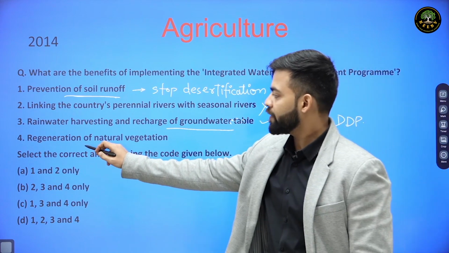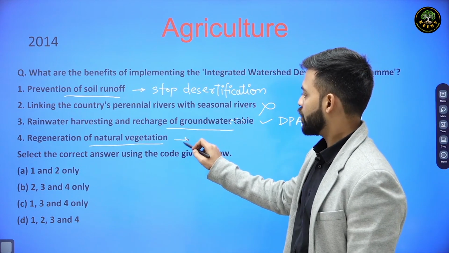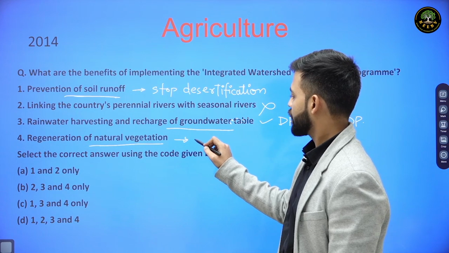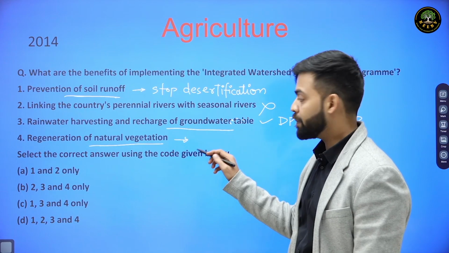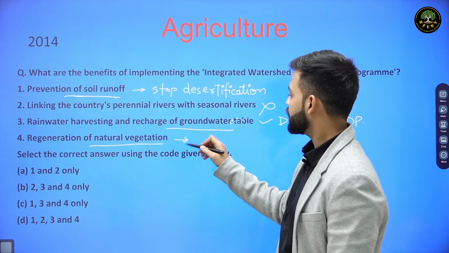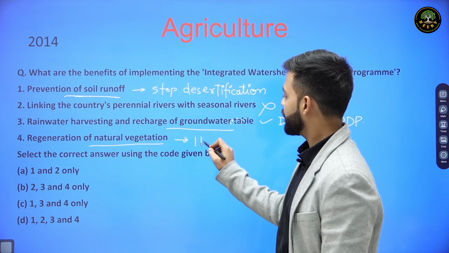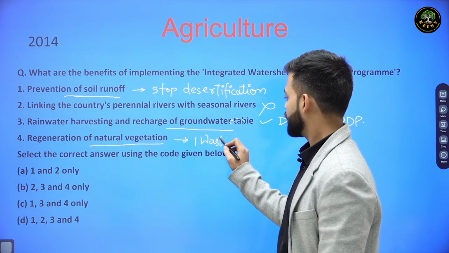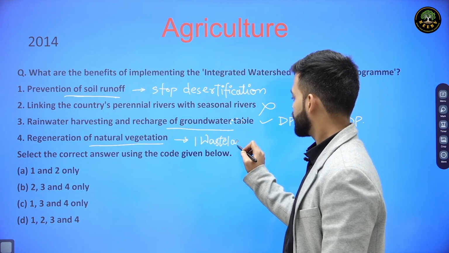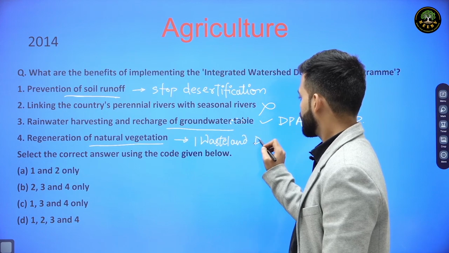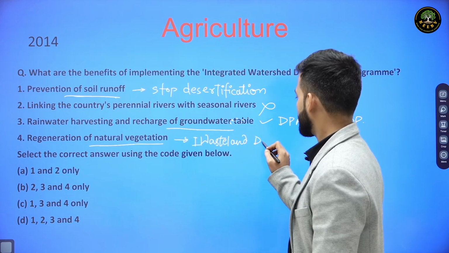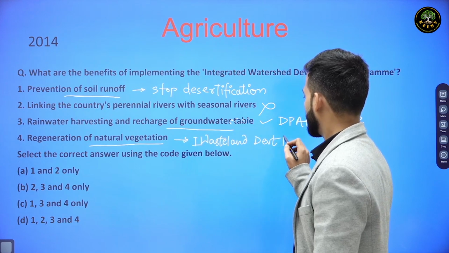And regeneration of natural vegetation was also under the National Watershed Development Project in Rainfed Areas as well as the Integrated Wasteland Development Program.